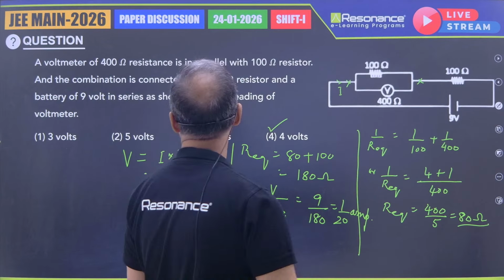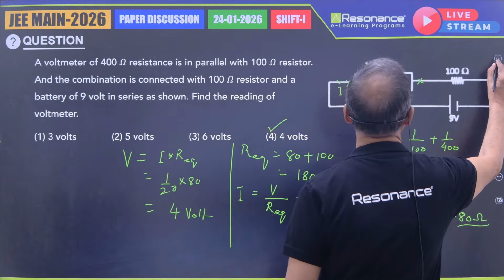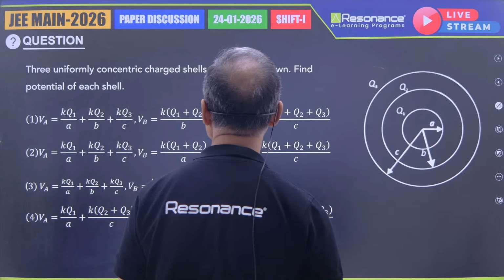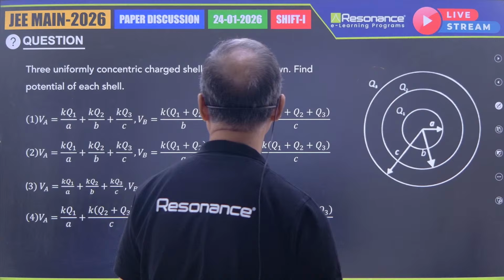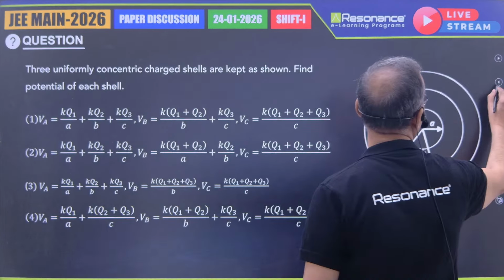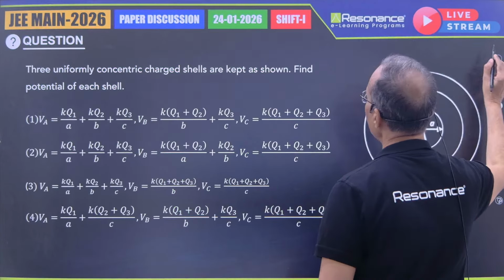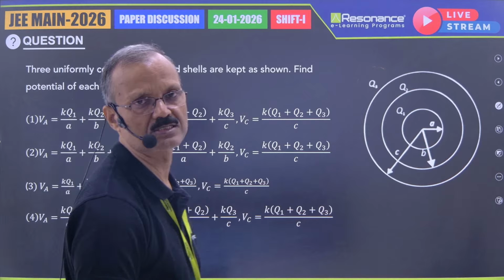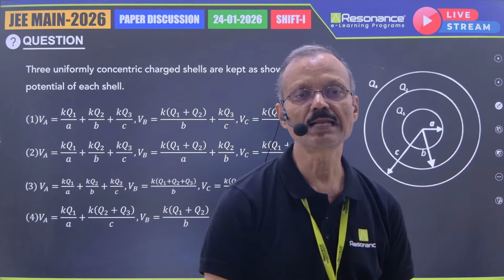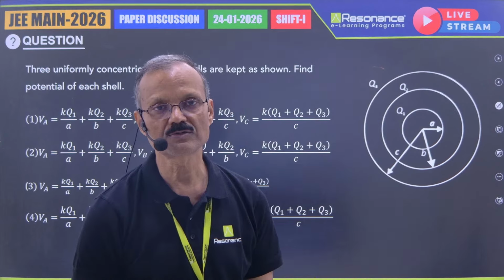Now let us move to the next question. You have 3 uniformly charged concentric shells kept as shown. They are asking you the potential of each shell. This is electric potential from electrostatics.